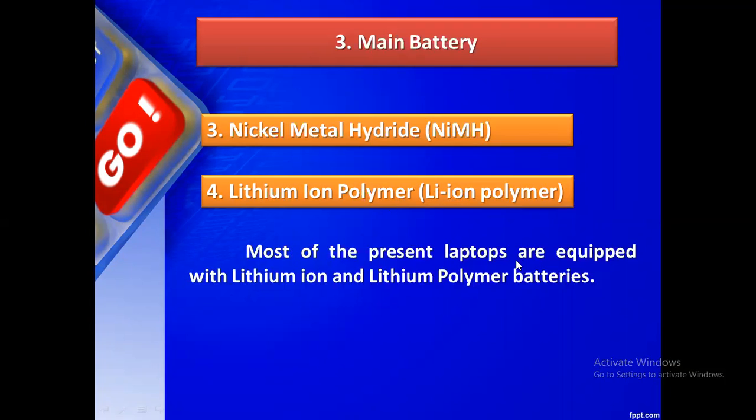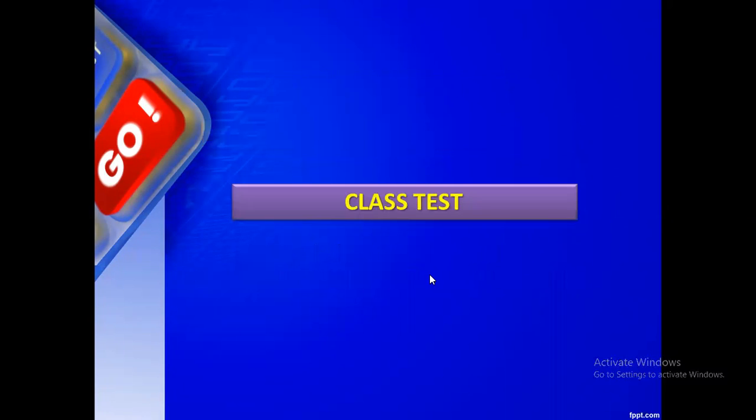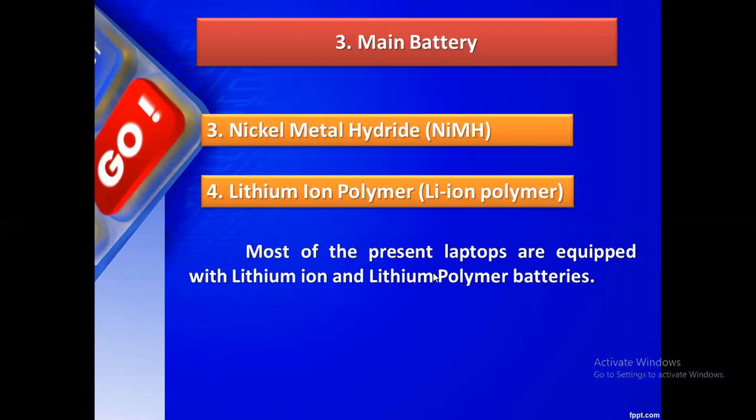Most of the present laptops are equipped with lithium ion or lithium polymer batteries. This battery is very important. It is not that easily flammable. Okay, that's why they are allowing mobile phones or laptops to be taken on the flight. Previously they would not allow gadgets to be taken. That's why nowadays it's allowed. Okay, now that's all, these are all the types.